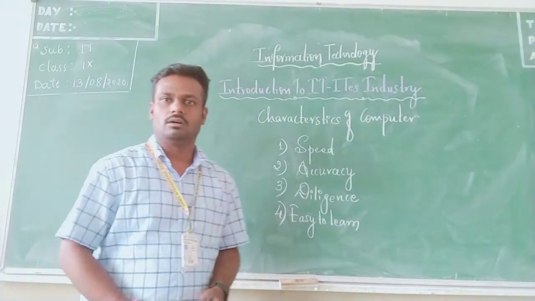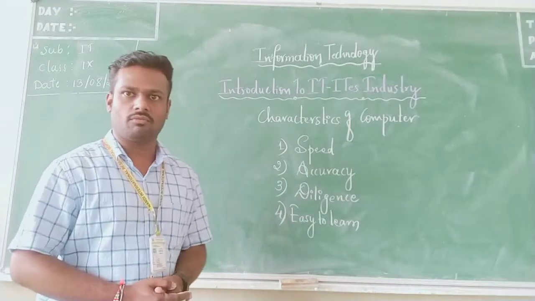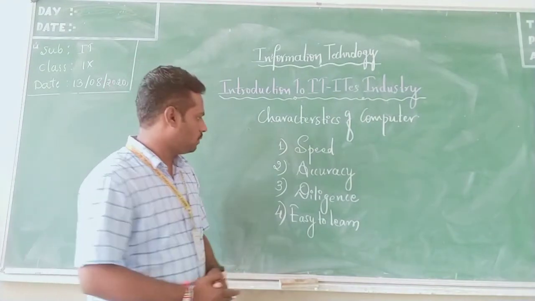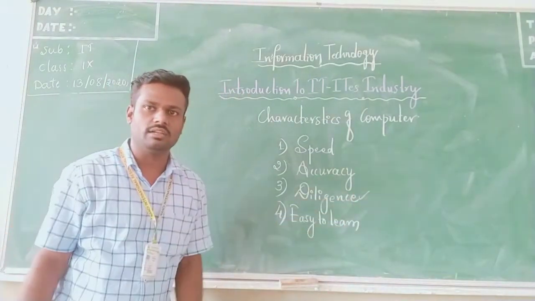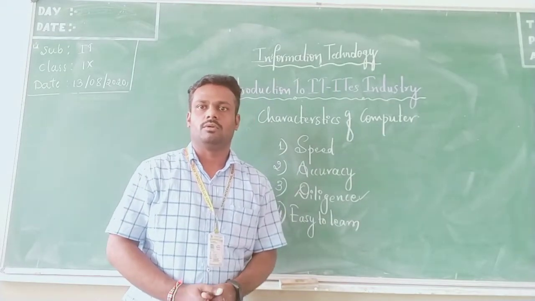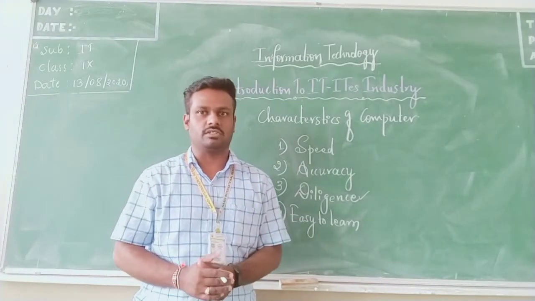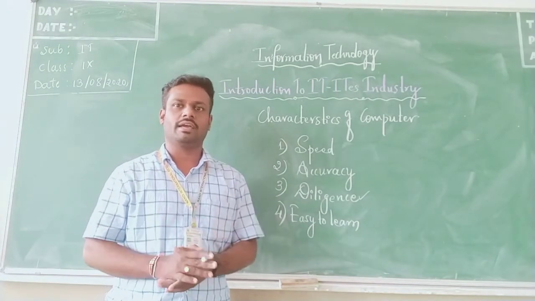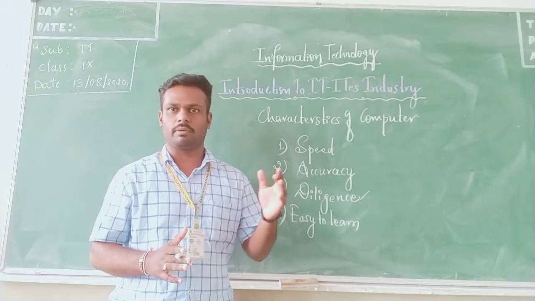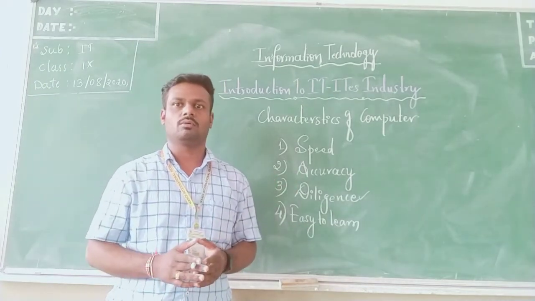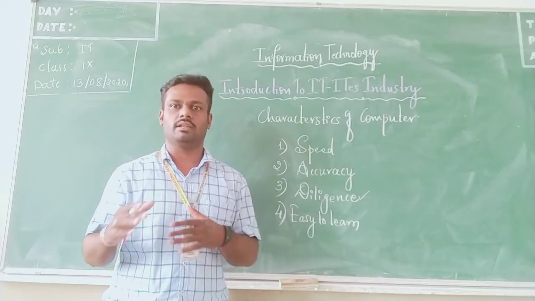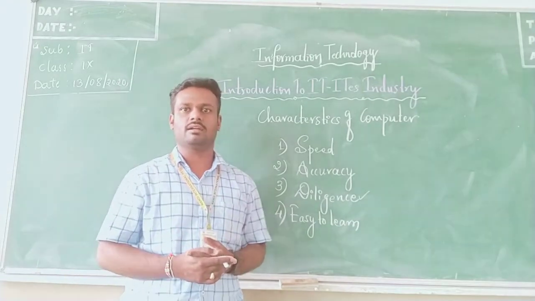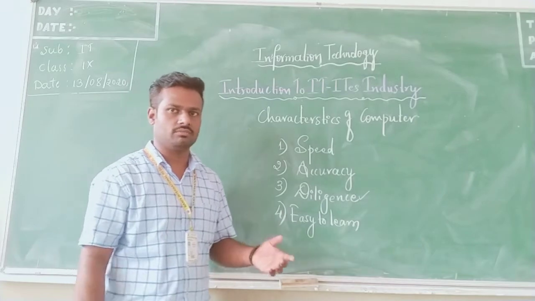So today, another two very important characteristics of computer: diligence and easy to learn. Okay, what is the meaning of diligence? Already we discussed that a computer is a multitasking machine. At a time you can give any work, whether it is playing a video or an audio, typing, or any system operation. It will handle more than one task, so we call it multitasking.